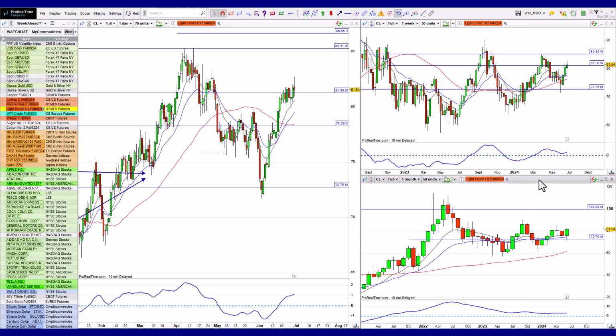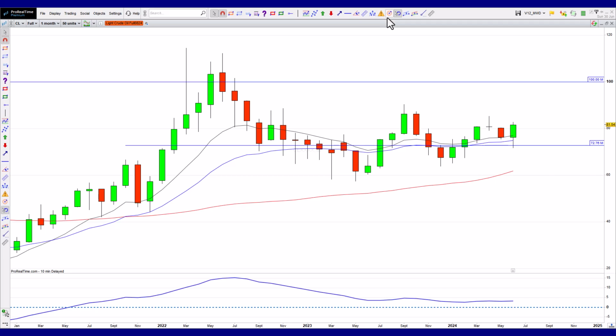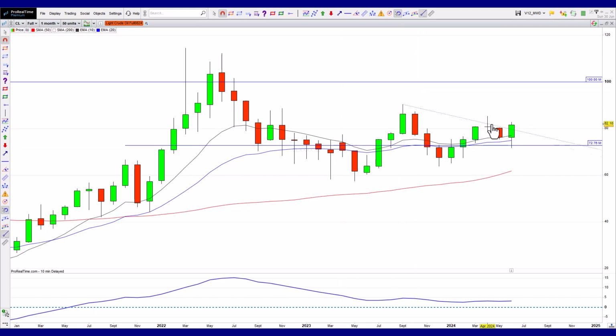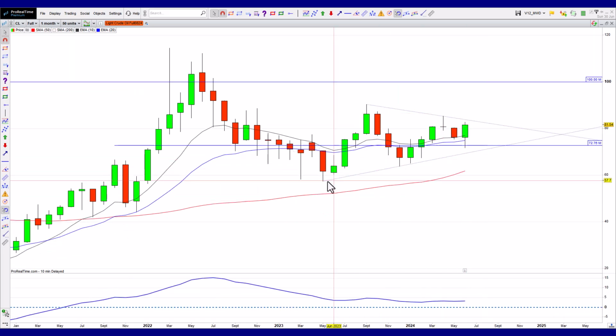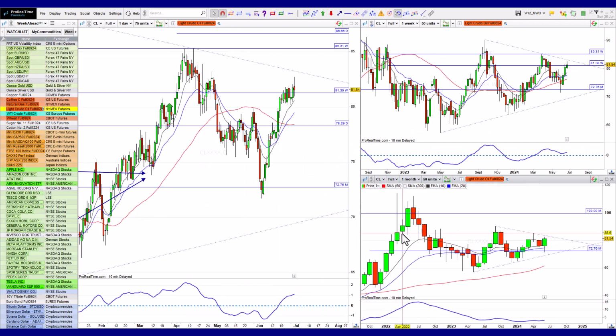What I'll do is outline it on the monthly here so we can all see it. I'll just do it this way, and then I'll do another one this way. That way we have most of this. There we go. So actually this could subsequently break to either side. Let's just see how this goes, but we're not in a trend just yet. It does look nice and bullish. We've got a series of higher lows. This looks like a really nice bullish engulfing candle. So in isolation, all of that implies a break to the upside. But at the same time, there are clearly lower highs, and therefore that makes it very tricky to see with a high degree of confidence which way it's going to go.